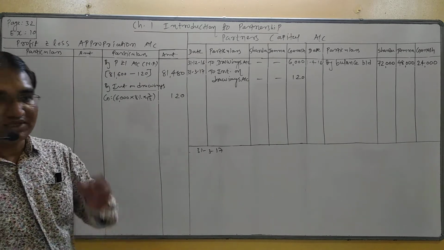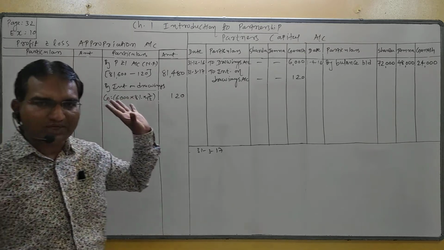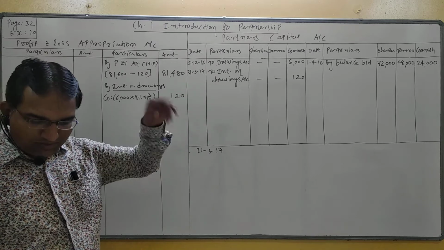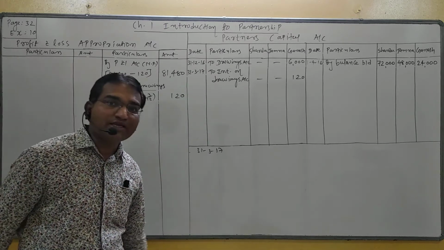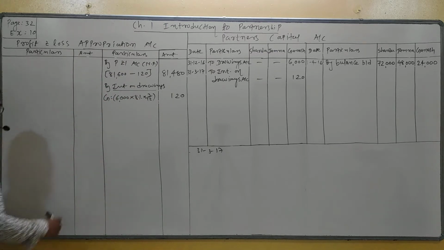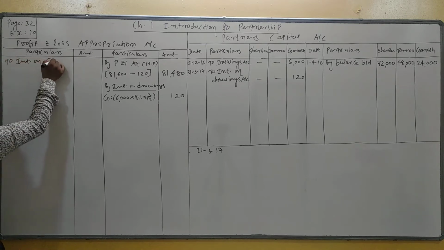Interest on drawing minus from profit, and now regular double effect of interest on drawing, P&L credit and partner capital debit. Now number 1, 5% per annum interest is payable on opening capital of partners. Interest on capital is an expense, right? So first effect, P&L debit, interest on capital.